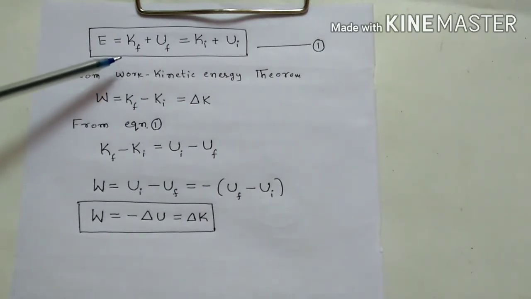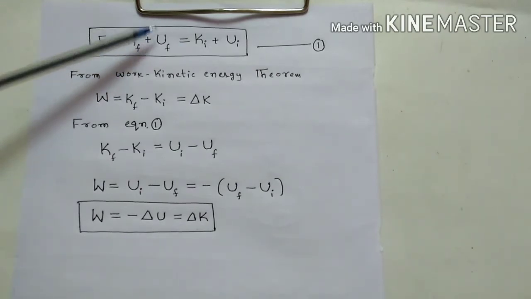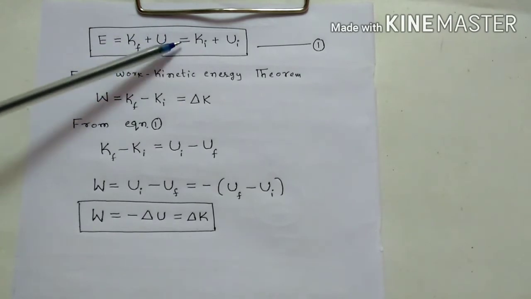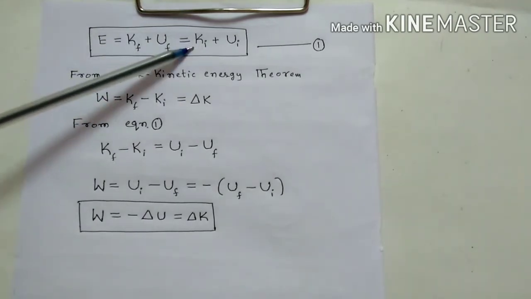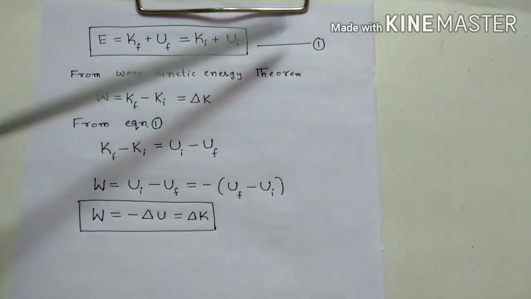So E equals final kinetic energy plus final potential energy, equals initial kinetic energy plus initial potential energy. This is equation 1.